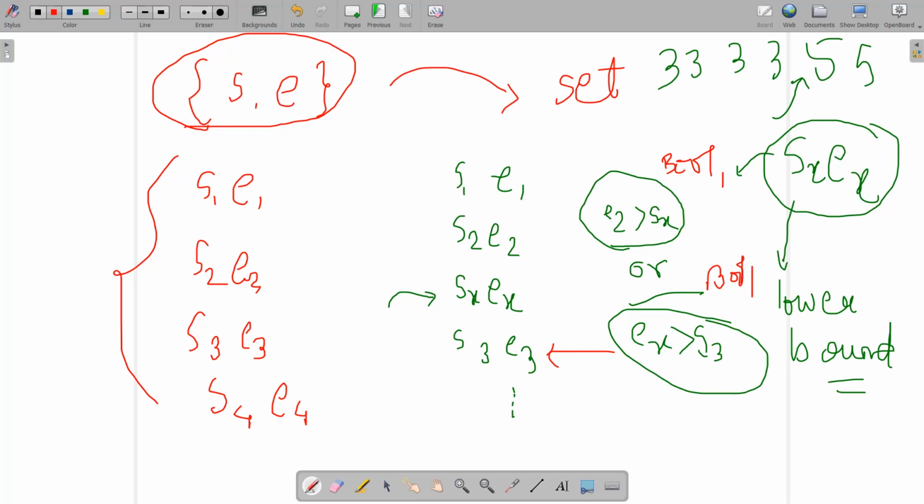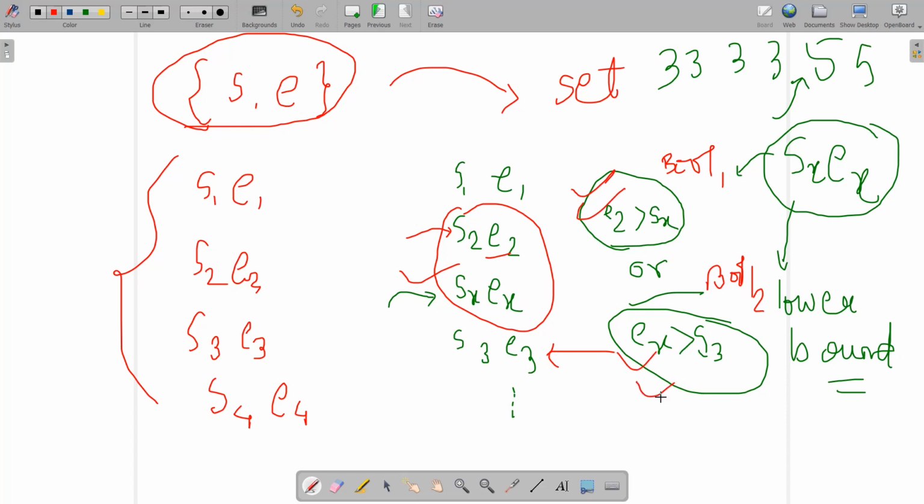If E2 is greater than Sx, it means that these two events are overlapping, because S2 E2 is another event which has not ended, but this event has already started. Similarly, Sx Ex and S3 E3: it means Sx Ex is not yet finished and S3 E3 has started. Then I can say this Sx Ex cannot be inserted into my current sequence of events. Otherwise we can insert it. So we need to check these two conditions by taking the lower bound.